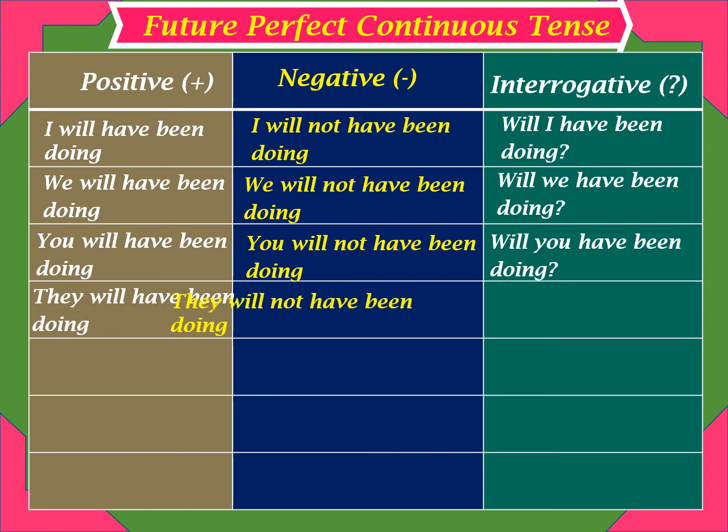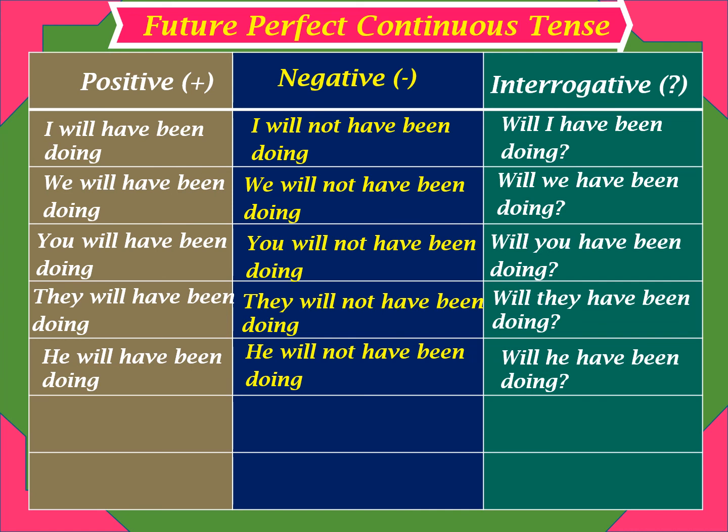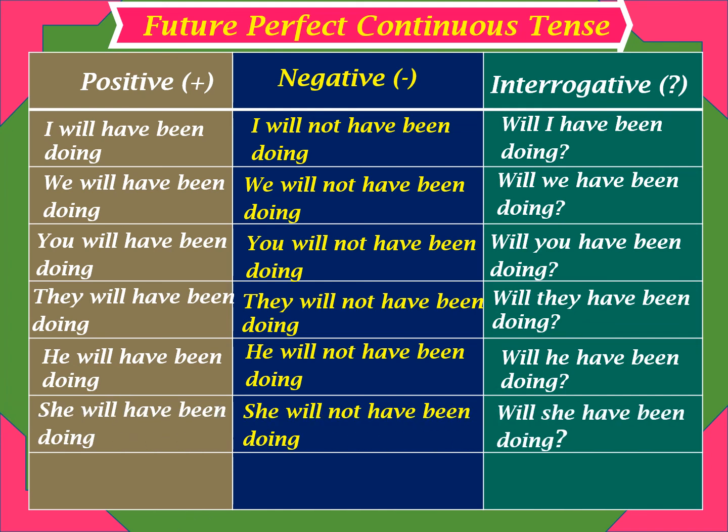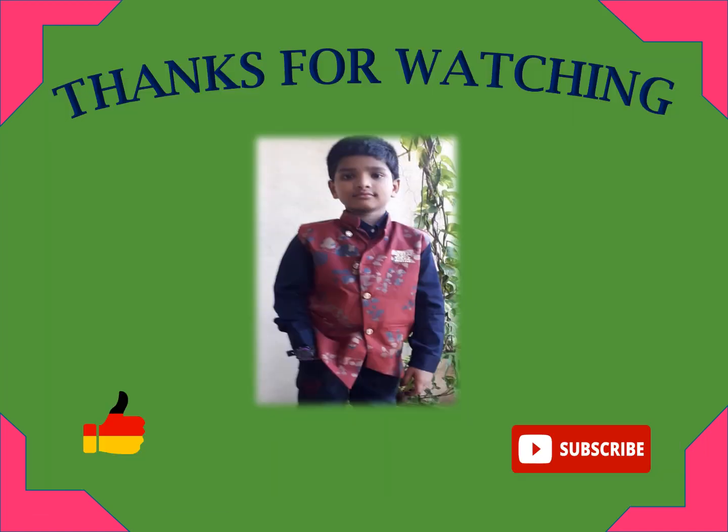They, he, she and it follow the same pattern: will have been doing, will not have been doing, and will they, he, she, it have been doing?